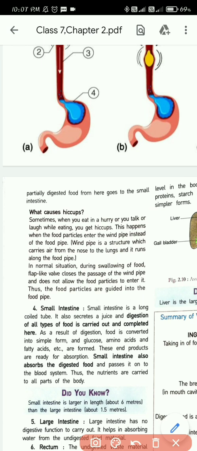Okay, let me complete the sentence. These end products are now ready for absorption. Small intestine also absorbs the digested food and passes it to the bloodstream. Okay, this line also please underline. Food is converted into simpler form, and glucose, amino acids, and fatty acids, etc. are formed. Underline that line, and underline this line. Small intestine also absorbs the digested food and passes it to the blood system. Underline that line also.